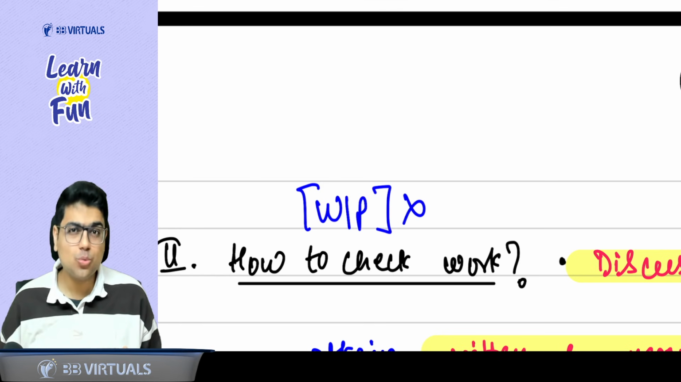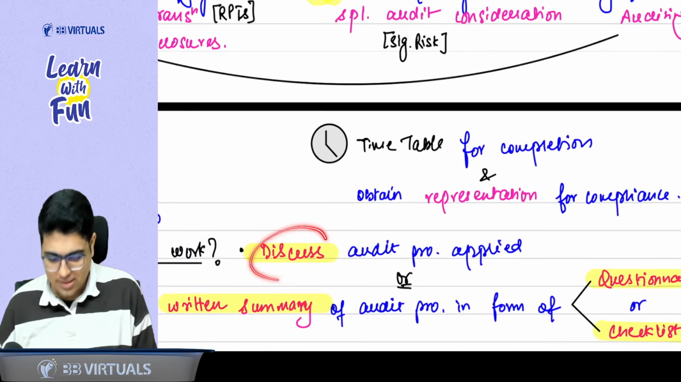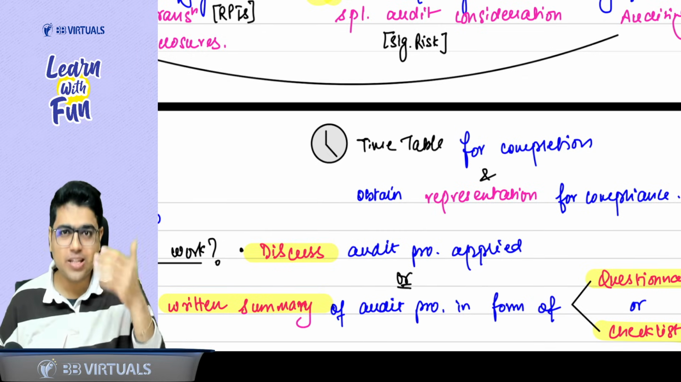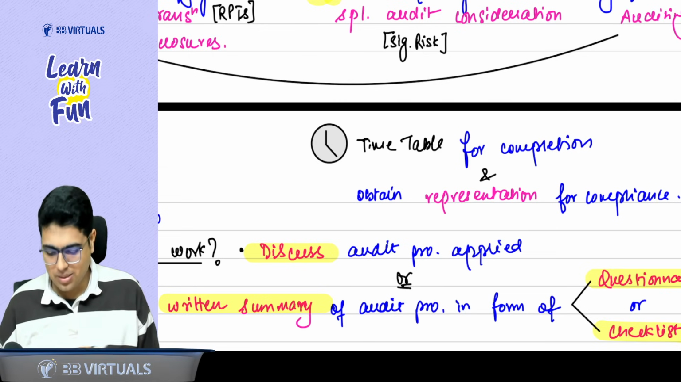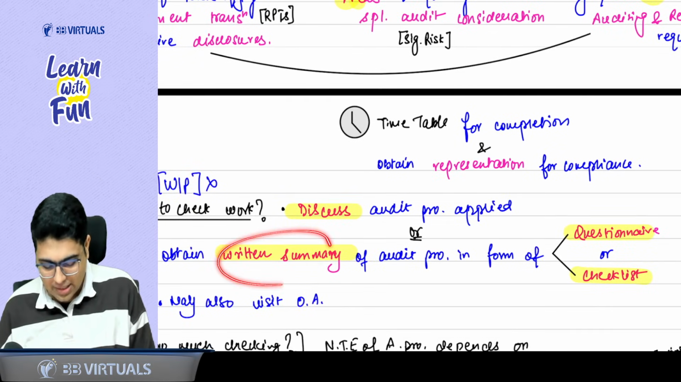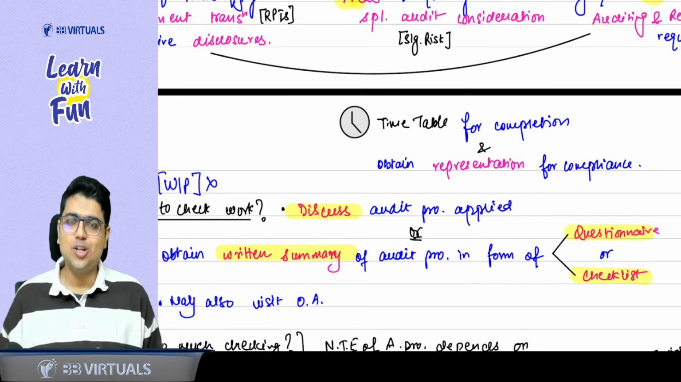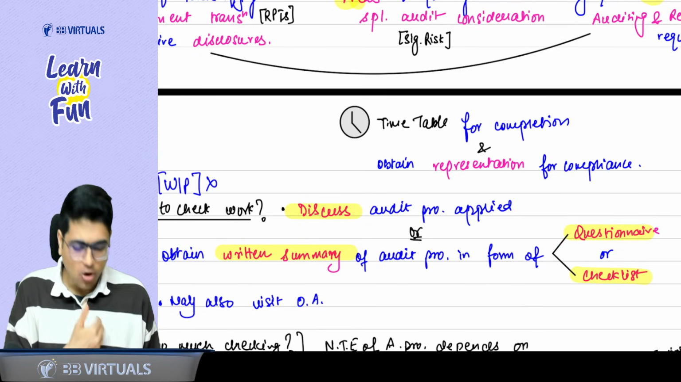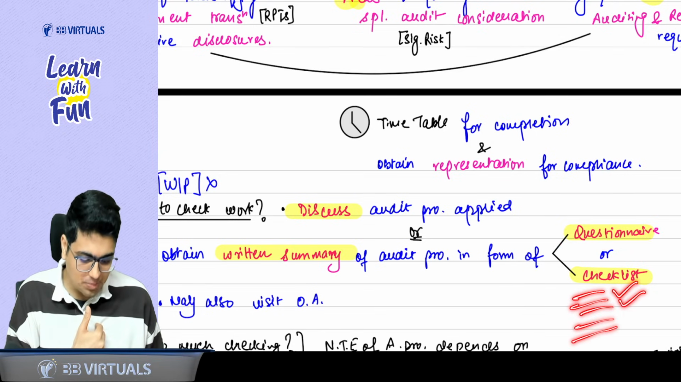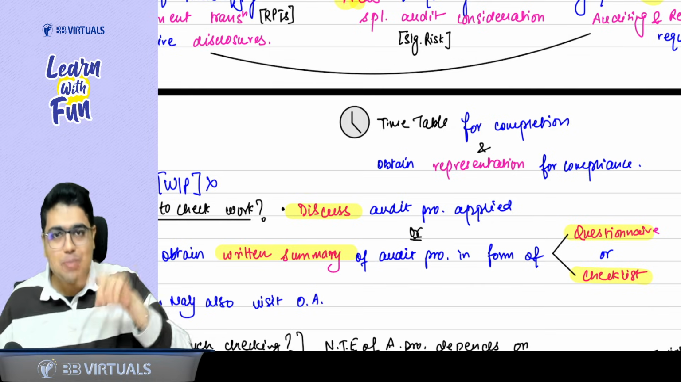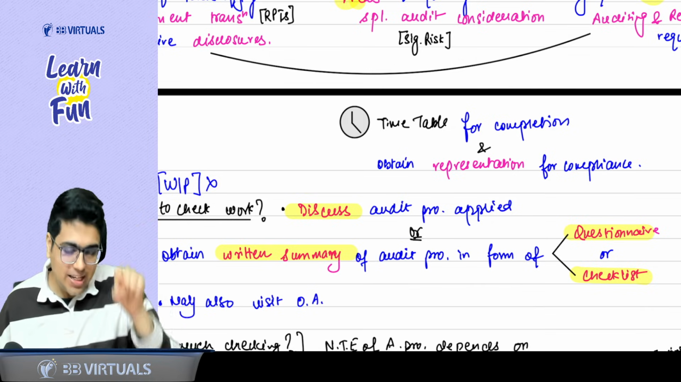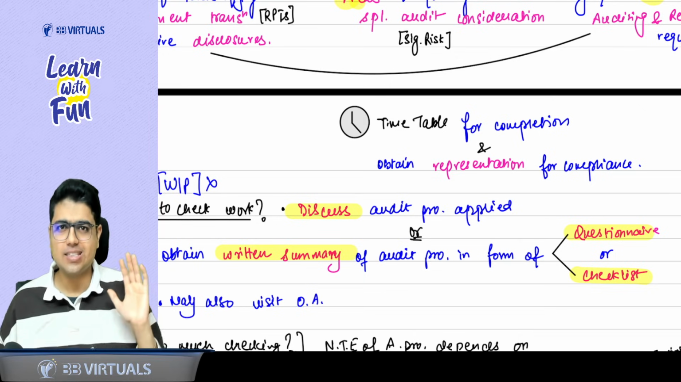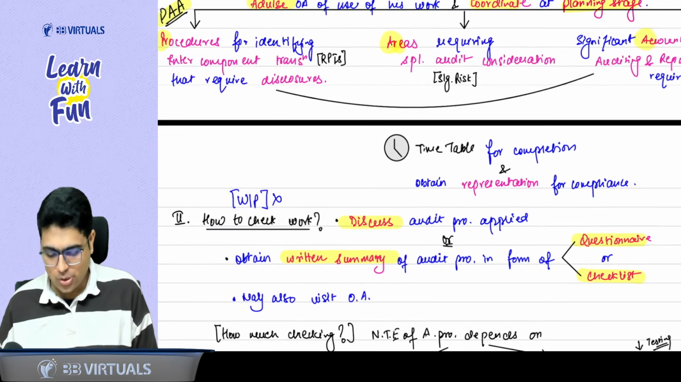Sir, how? What are the two ways? First of all, you can discuss. You can ask him, tell me what procedure you applied. So this will give you an idea. Or you can ask him to give a written summary of the procedure he has performed. This written summary can be in the form of a questionnaire, where you ask him the questions, or a checklist that yes, he has performed this procedure. So to know the procedures, you can discuss or take in writing a summary of procedure in the form of questionnaire or checklist. And the last thing is, sir, you can also visit.